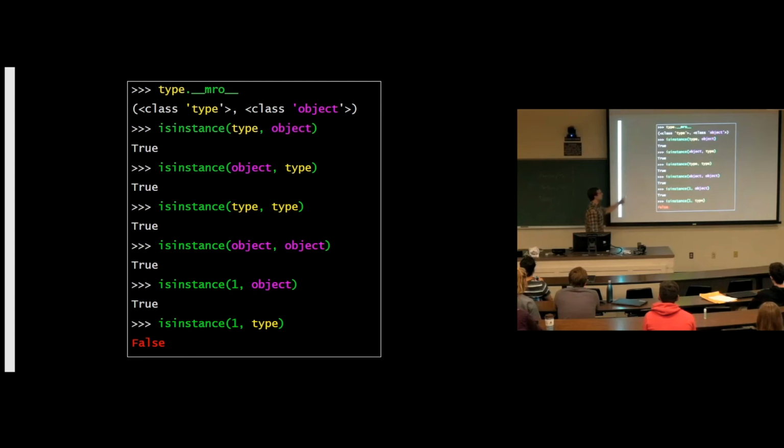Type is an instance of type, as we saw. Object is an instance of object, just like you'd expect. One is an instance of object, but one is not an instance of type, even though object is an instance of type. Do you see the lack of transitivity here? A lot of people think that is instance is kind of linear. It's actually surprisingly confusing once you know about metaclasses. Because you would think that since object is an instance of type, and one is an instance of object, one is therefore an instance of type, but it's not.